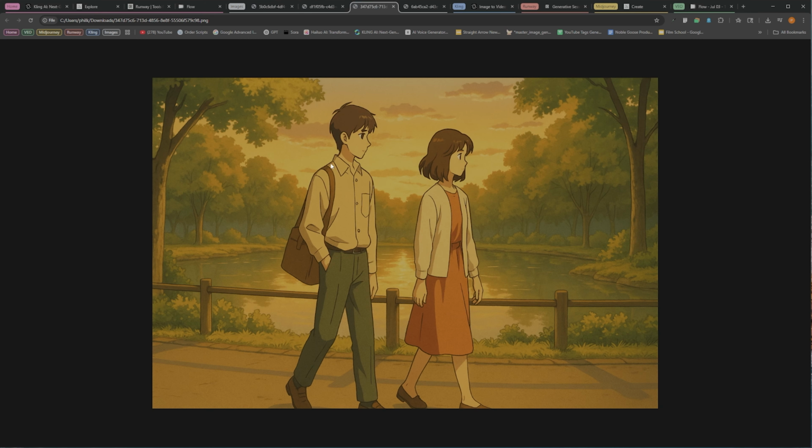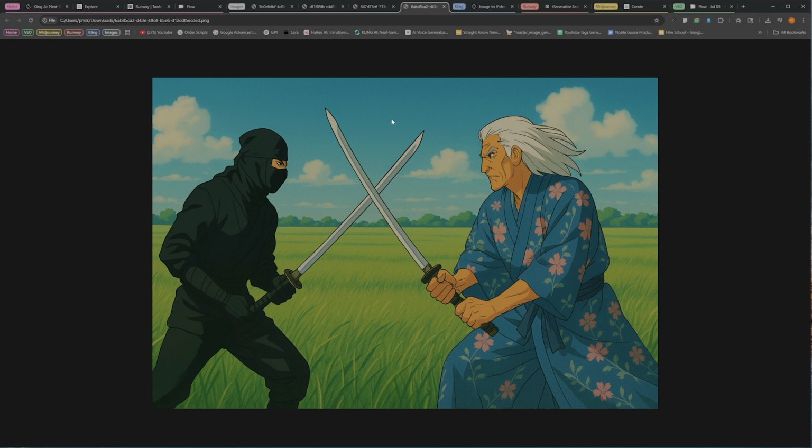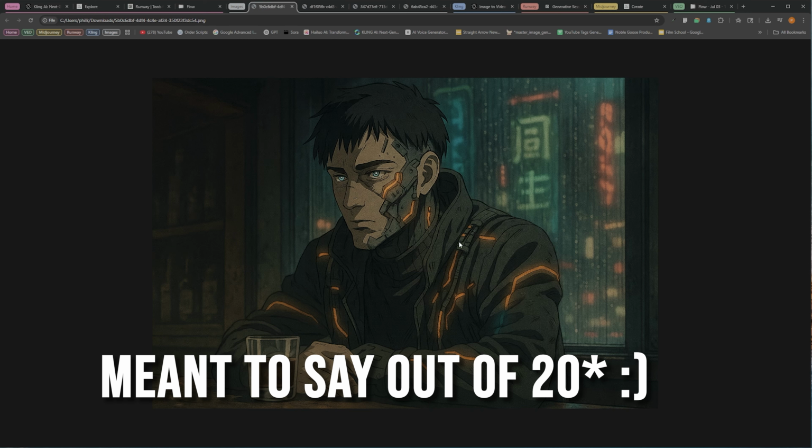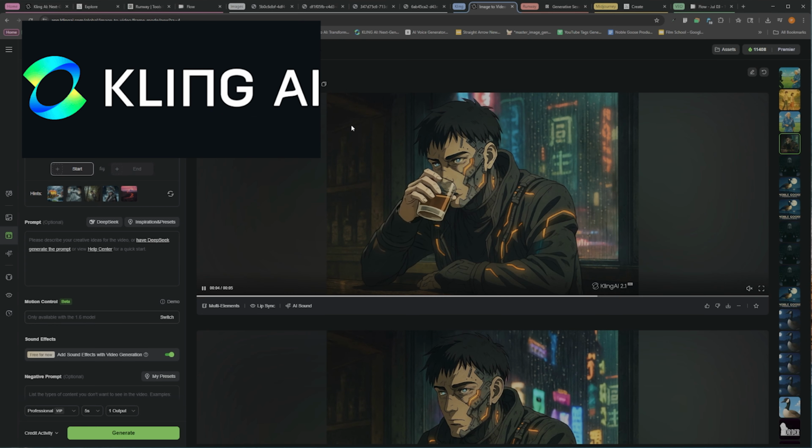And then our third image is going to be this couple walking down our lovely path here in the park. And then finally, we're going to try a fight scene between our flower samurai old man and our ninja, and we're going to stress test and see if any of these platforms can do a proper anime fight scene yet. Now we're going to be ranking all of these platforms out of 10, 5 points for animation and 5 points for prompt adherence.